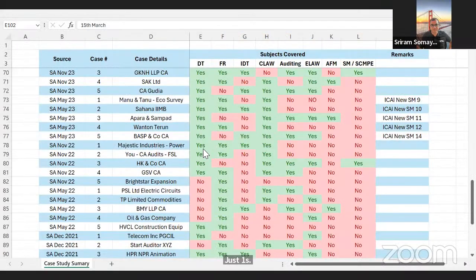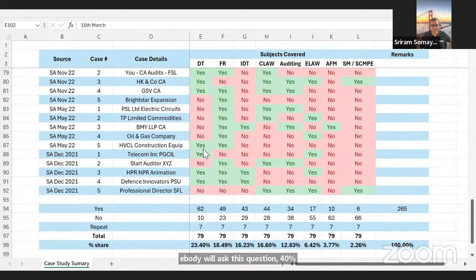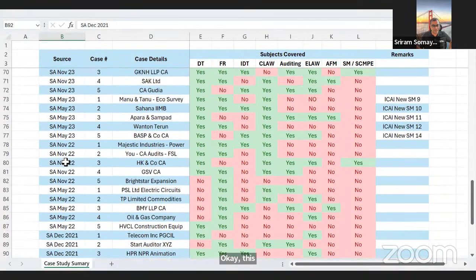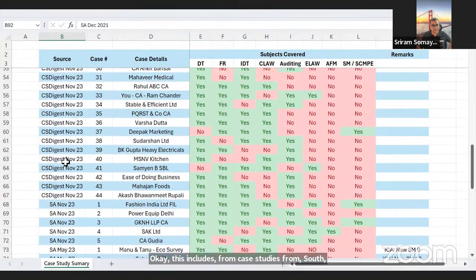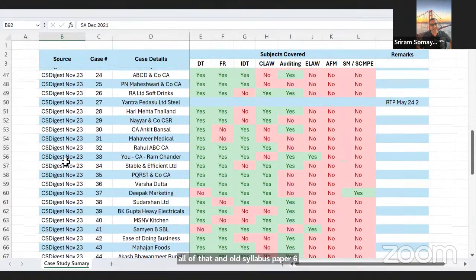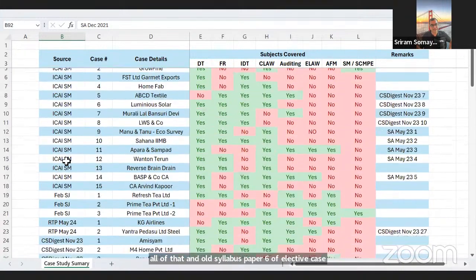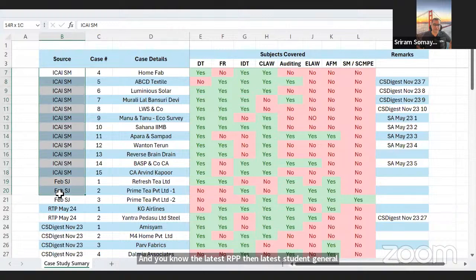So, somebody has asked this question, 40% question, no? So, we have analyzed about 79 odd case studies. This includes case studies from suggested answers of December 21, May 22, November 22, November 23, May 23, and all of that, the old syllabus paper 6F elective case study digest, the latest RTP, then the latest student journal, and the latest material 15 questions.